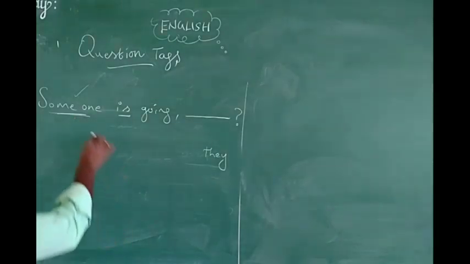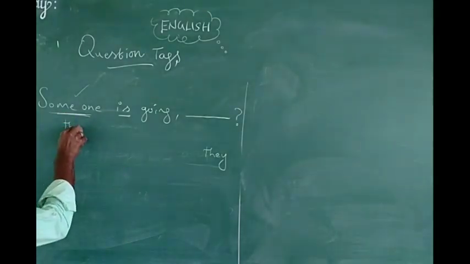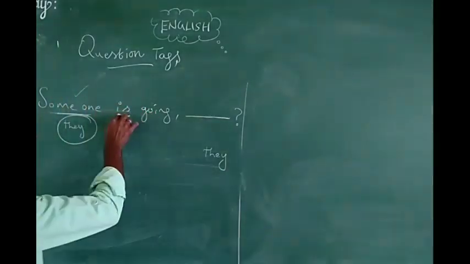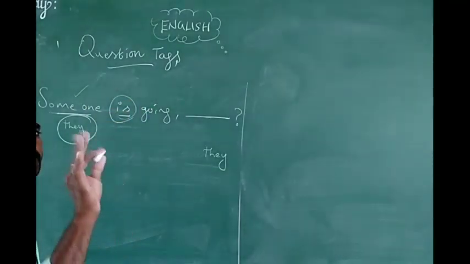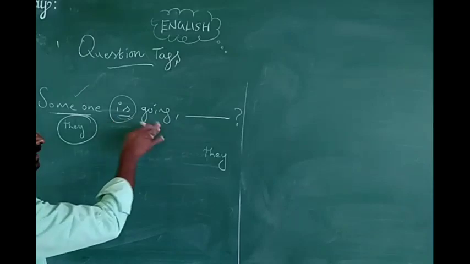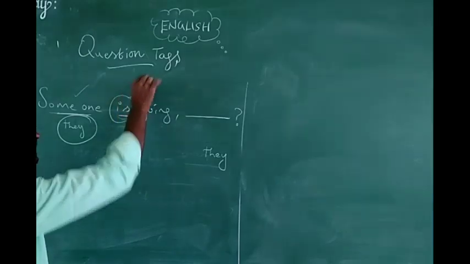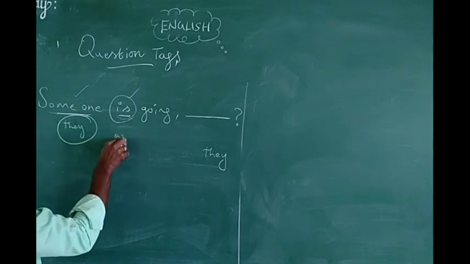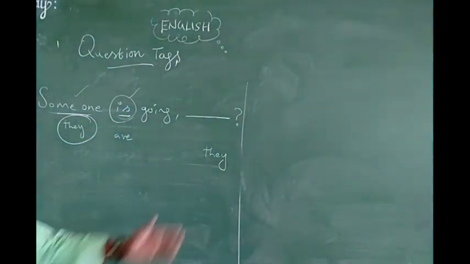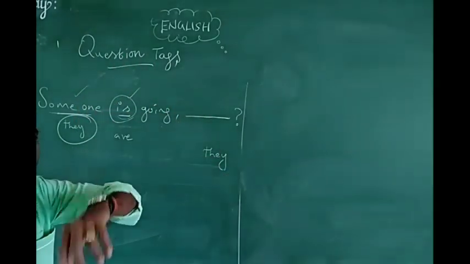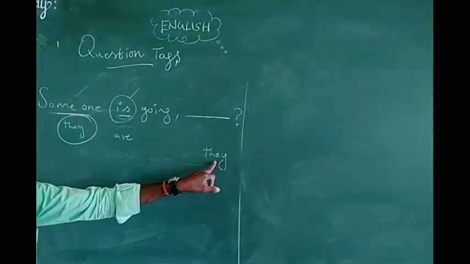So that's why here someone is considered how? They. Okay. The given question: identify the tense form. "Is" refers to simple present tense. Present form we are using. "Going" is present continuous, given here. But "is" refers to a present singular, but "they" becomes "are". Right or not? You know that, because someone becomes they, "they is going" we do not say. Then how can we say? They are going.